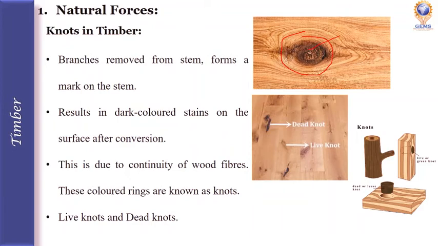There are two types of knots. One is live knot, another one is dead knot. Diagram: this is a live knot, this is also a live knot. This one is a dead knot. These live knots are fully integrated with the surrounding timber, so they will reduce the strength and increase the difficulty of working on that timber.